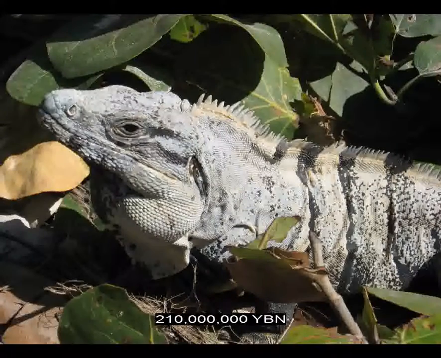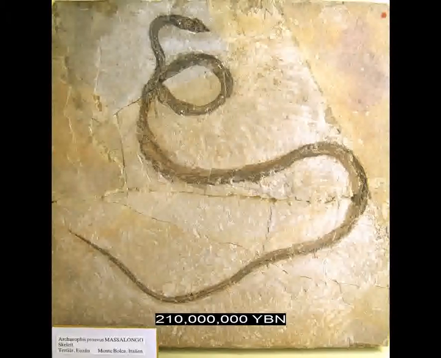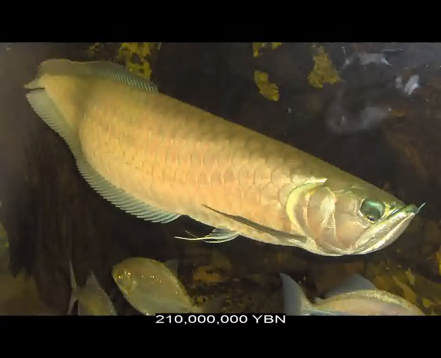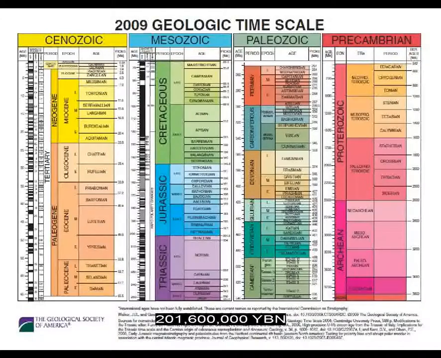Reptiles iguania evolve. Iguanas, chameleons, and spiny lizards. Reptiles scleroglossa evolve. Snakes, skinks, and geckos. Teleosts, bony tongues. Mass extinction. End of the Triassic and start of the Jurassic period.